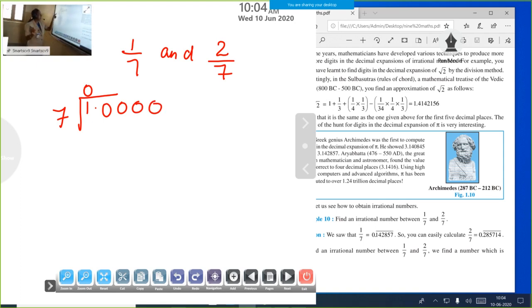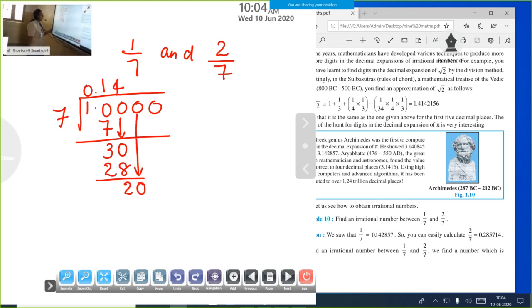Then our next step, 10 divided by 7. Here also you put the decimal point. 1 time 7, when you subtract the remainder is 3, then next place 30. How many times 7? 4 times, 7 times 4 is 28. Again subtraction, remainder 2. Take down the zero, 20. 7 times 2 is 14, then remainder 6. Then next place 60, and 8 times 7 is 56.